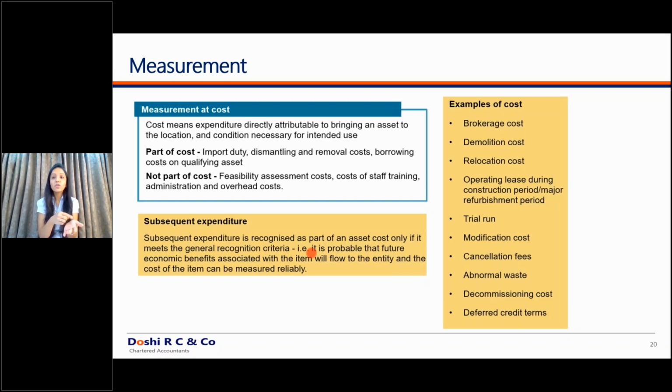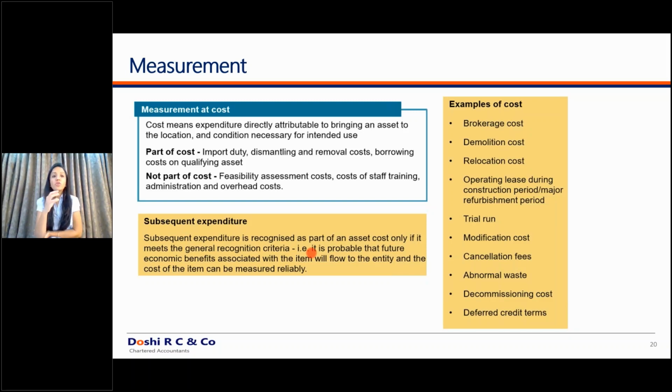So every year you will debit 7% of 15 crores to your profit and loss account, and at the end of 25 years, this amount would reach from 15 crores to 25 crores. So this is the entire accounting for the decommissioning and the restoration liability. The account heads impacted are the property, plant and equipment, decommissioning and restoration cost, provision for decommissioning and restoration cost, and finance cost, which is debited to your P&L over the period of 25 years.